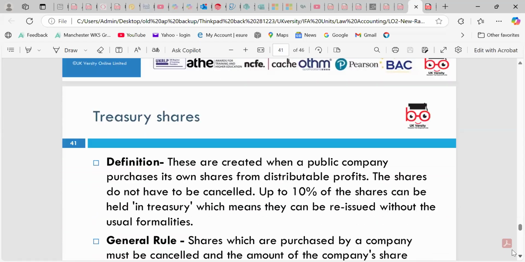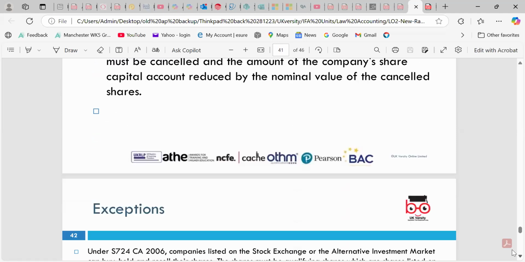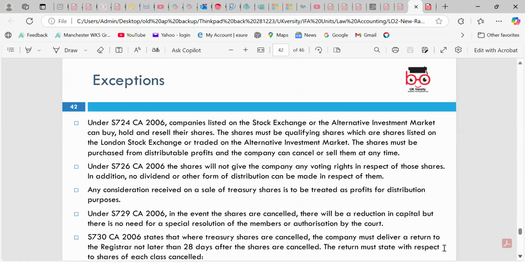So please, these are some additional definitions of the shares. We don't have to cancel the shares. Up to 10% of the shares can be held as treasury shares, which means they can be reissued without the formalities. The general rule is that shares purchased by the company must be cancelled, and the amount of the company's share capital account is reduced by the nominal value of the cancelled shares. So the nominal value, as we said, is the face value of the share. The market value is different.